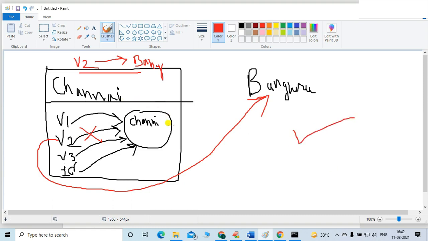Okay, others are enjoying with Chennai. V1 is with Chennai, V3 is with Chennai, the rest of the 1 crore voters are with Chennai, no problem. Now this voter 2 is migrated to Bangalore, means what? He is pointing towards Bangalore, right? Because of this immutability concept, we can handle all the objects properly.